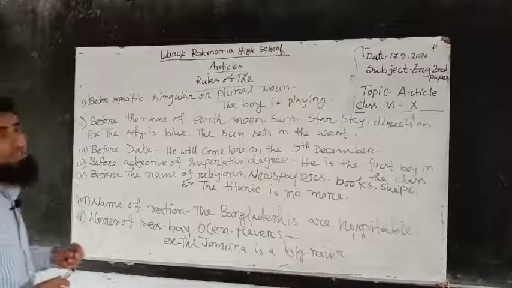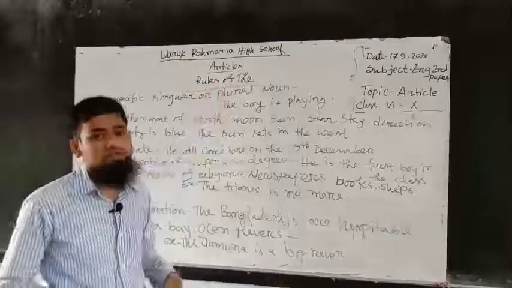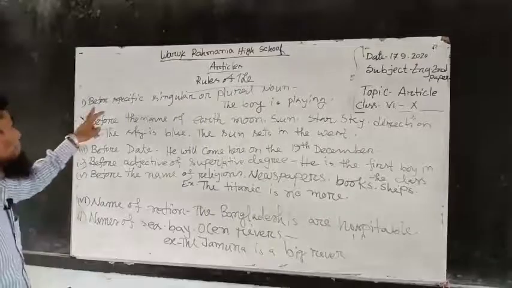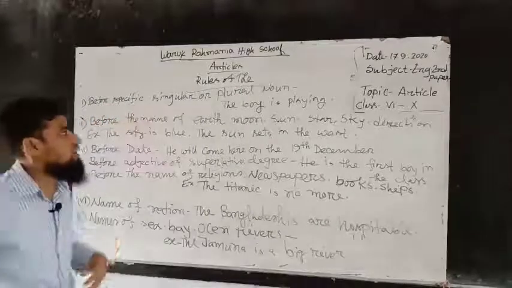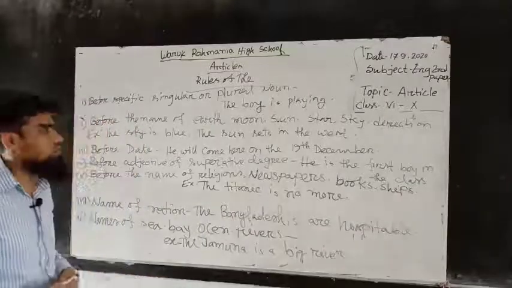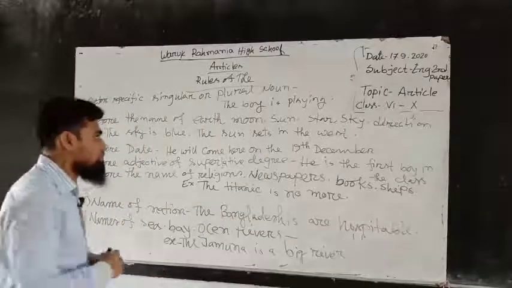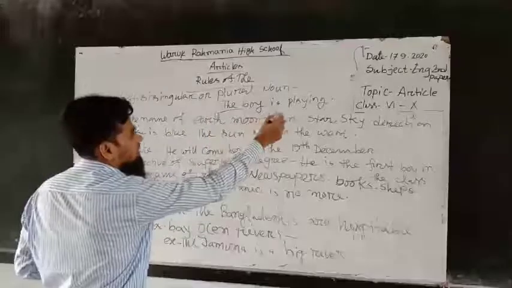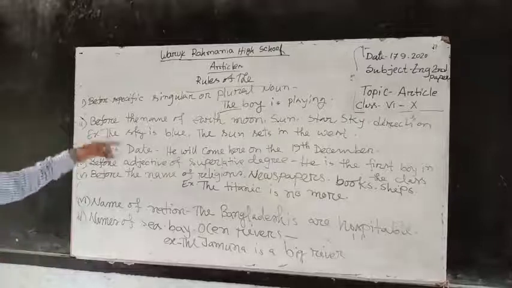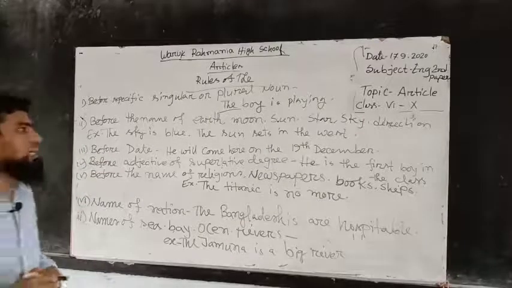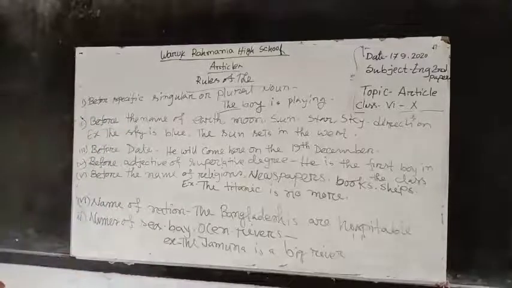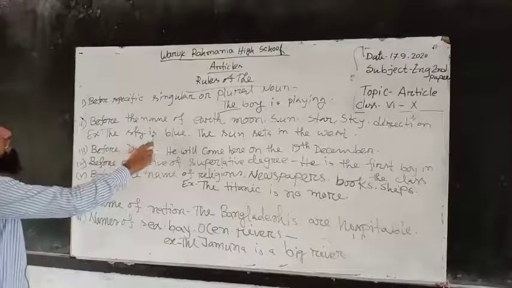Dear students, attention please. The rules of the, that means the definite article, before a specific singular or plural noun, you have to use the. The boy is playing. Before the name of earth, moon, sun, star, sky, direction, etc. Example, the sky is blue.